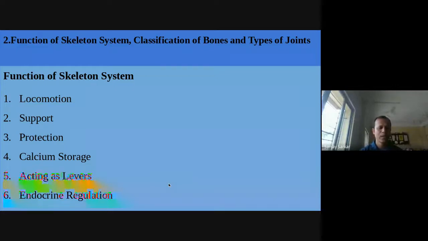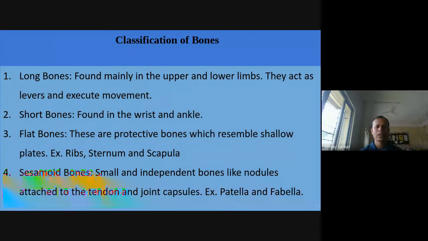And next is endocrine regulation. Through the bones and skeletal system, there is storage of calcium, and some hormones are regulated by the skeletal system. So these things are the functions of the skeletal system. Next is the classification of bones.